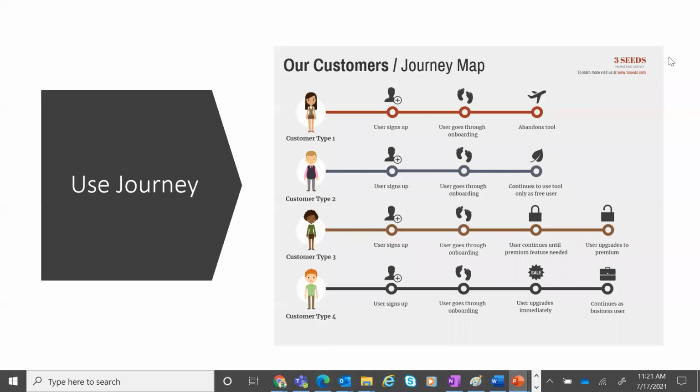You're able to see my screen, right? And I think I'm audible now. Okay, I'm audible. It is also recording. So here you will see customer type 1.